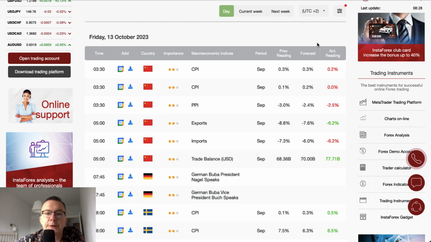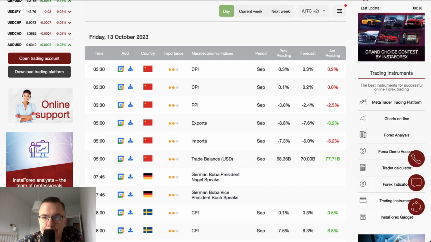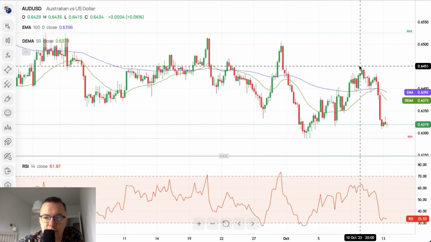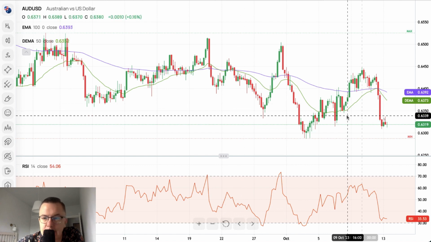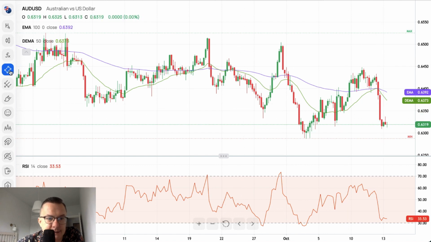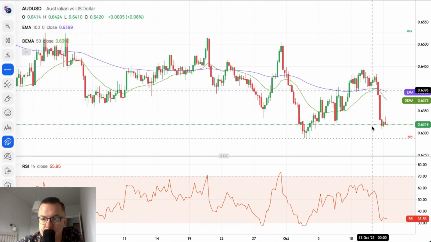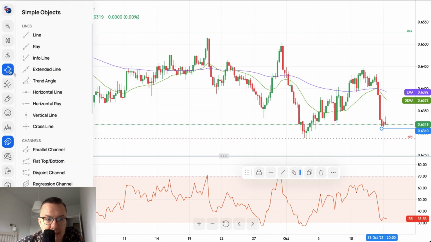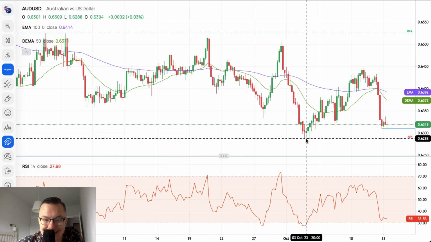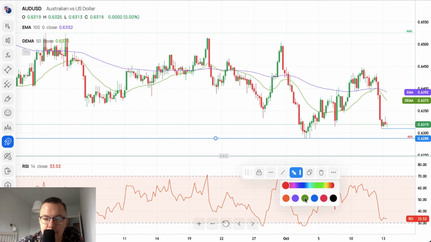We'll start with the Australian dollar. Our chart of the Australian dollar is showing a big decline to the level of, let's see, this one. I guess it will be 6,310. So this is the intraday technical support, and we are heading towards the key technical support from the beginning of October, located at 6,288 pips. So this is the level we are heading to.